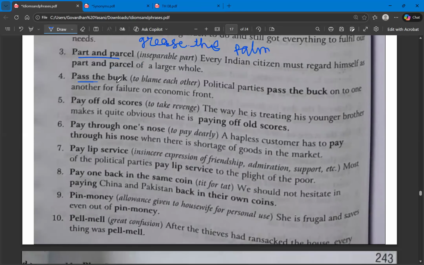The next one, pass the buck. Pass the buck means to blame each other. Political parties pass the buck on to one another for failure on economic front. So pass the buck means to blame each other.